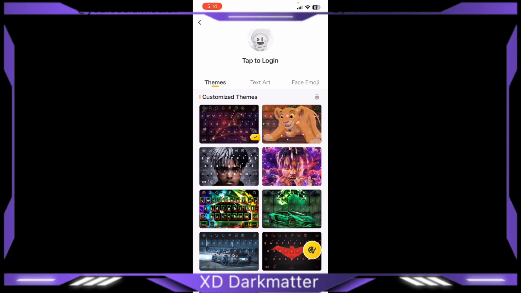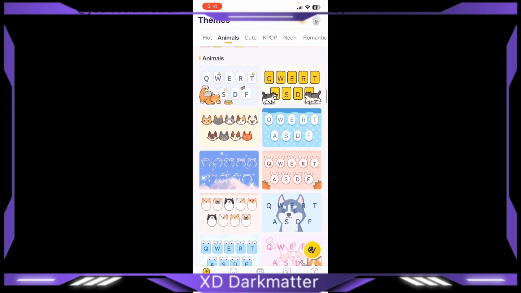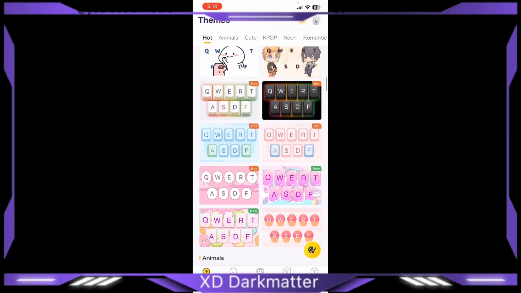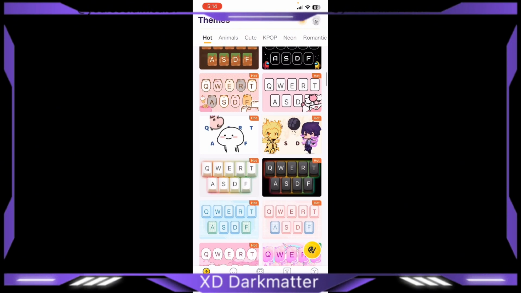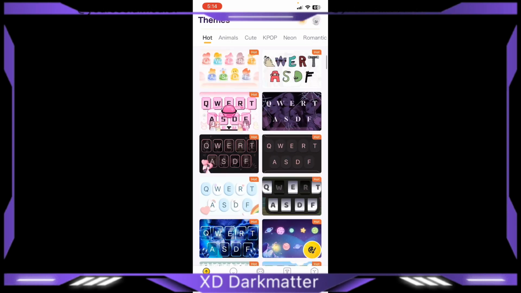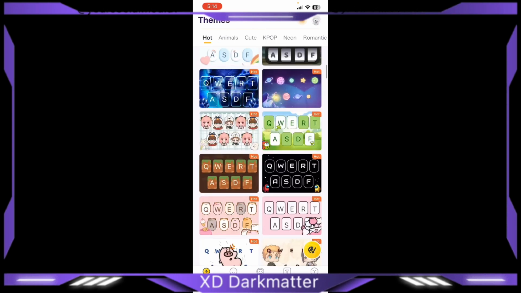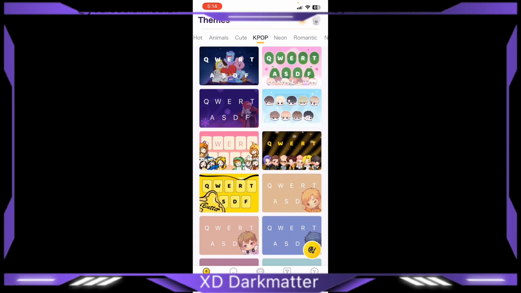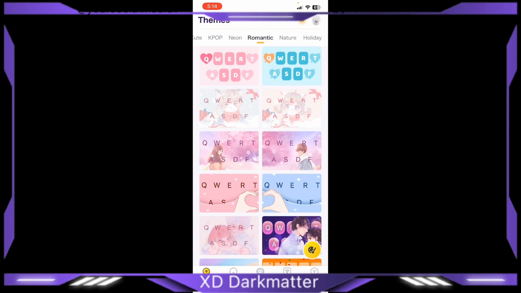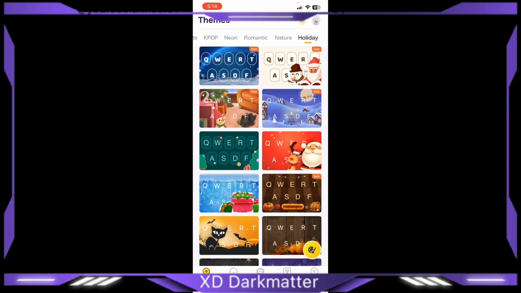And also, you can choose what keyboard you want. Or you can choose an animal keyboard, or an outer space keyboard or something. Here there's cute, K-pop, neon, realistic, nature, holiday. You can use any of these.